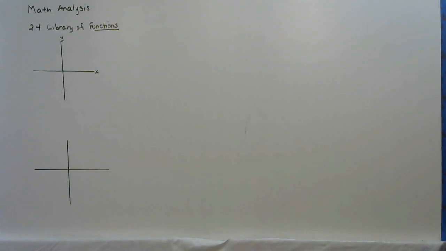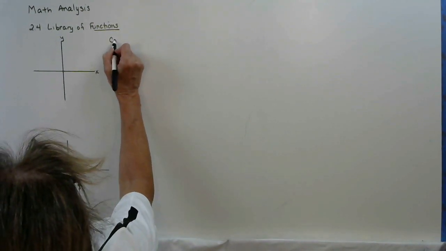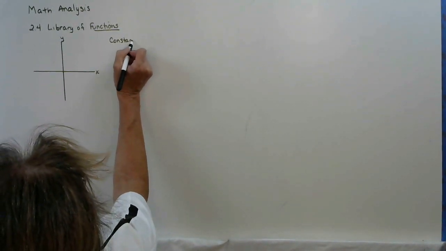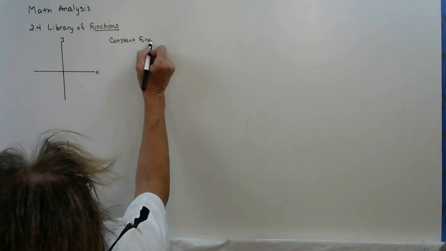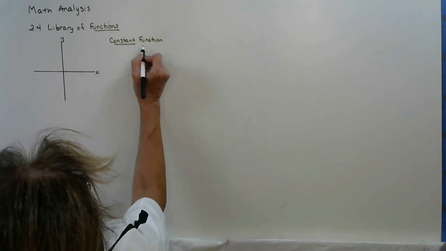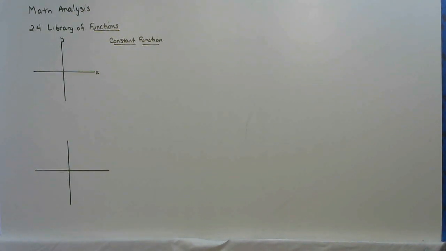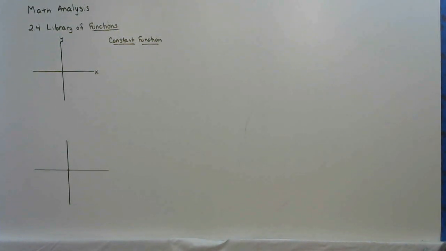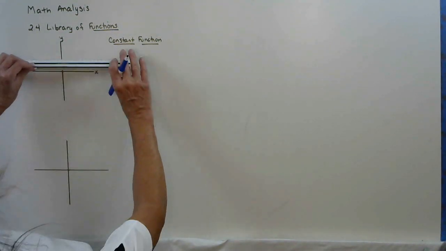The first one that we're going to look at is what is called the constant function. So I'm going to give you the name of them, I'm going to give you the graph of them, and we're going to talk about what the domain is, what the range is, whether they're even, whether they're odd. We're just going to go back through some vocabulary. So a constant function is just that. It's a function that is consistently the same. A constant function might look like the following.